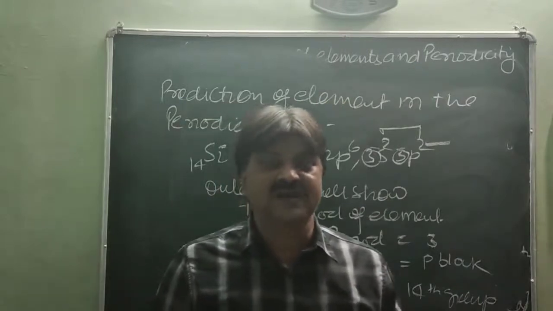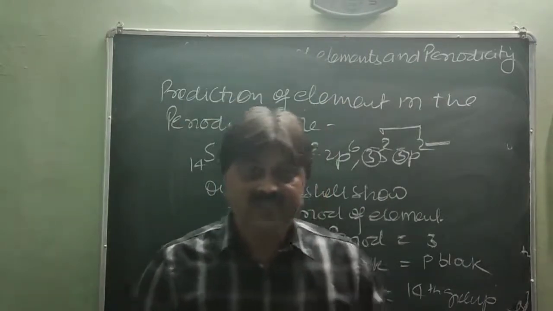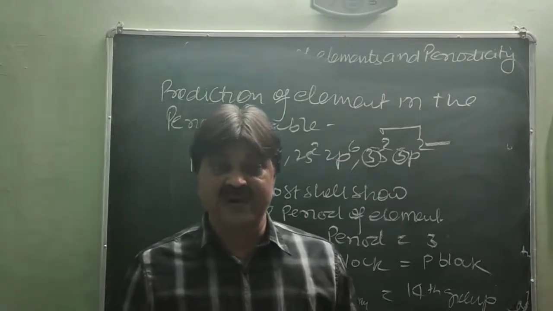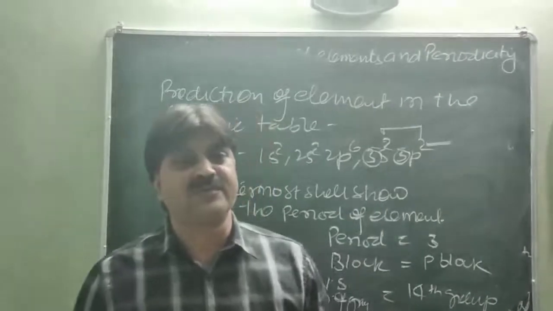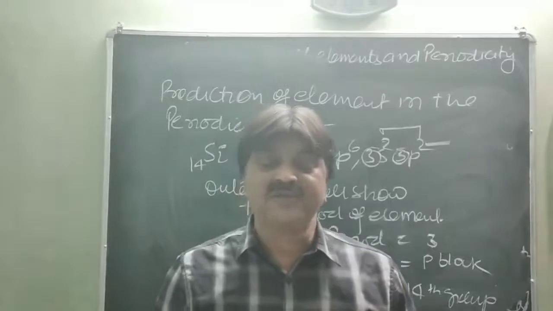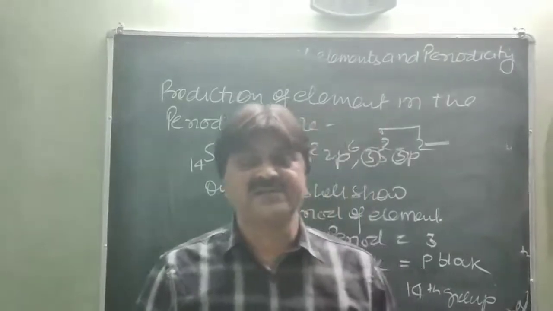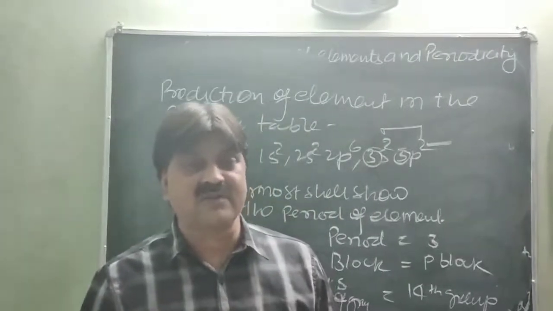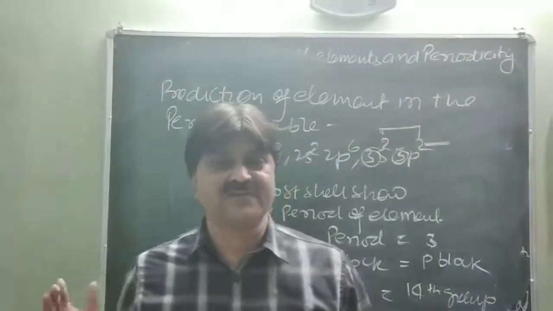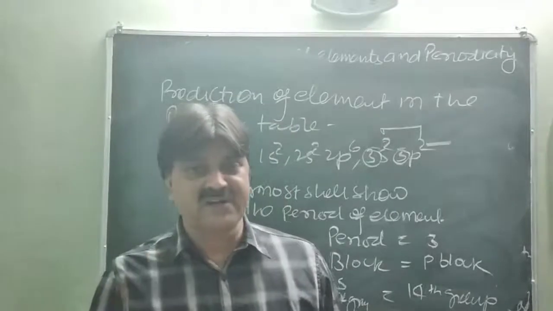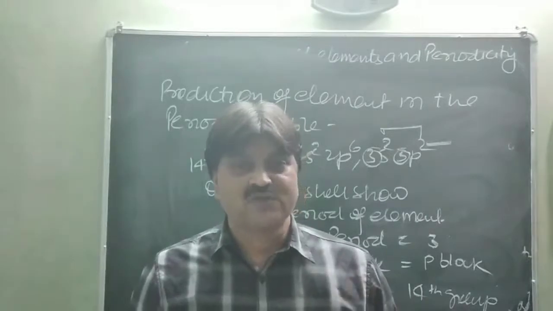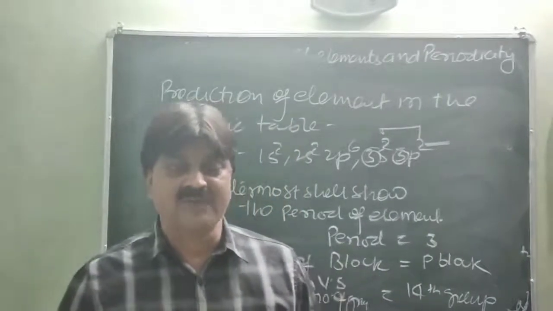So in this chapter we have completed the modern periodic table and its applications, which provide the systematic study of the elements, based on the atomic number, not the mass number. It means the periodic function of elements is their atomic number, not the mass number. In the modern periodic table, the elements are arranged on the basis of increasing atomic number, and after a certain regular interval, elements with the same properties are placed in the same group.